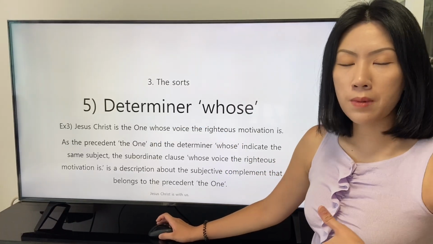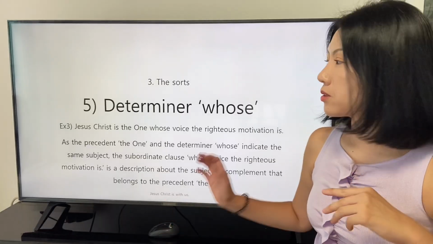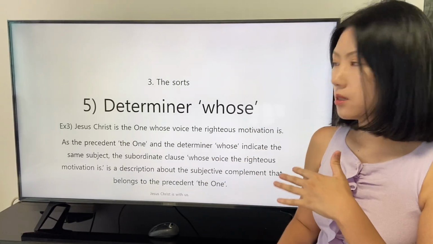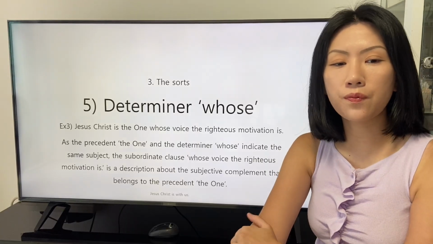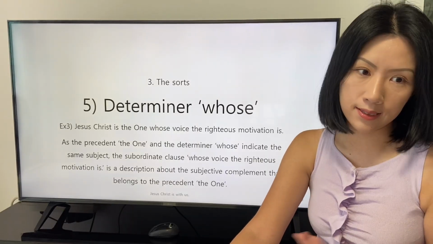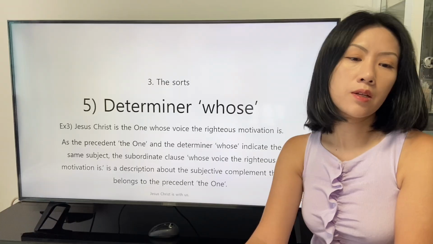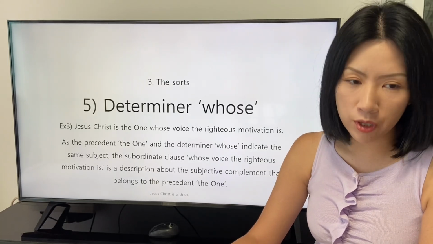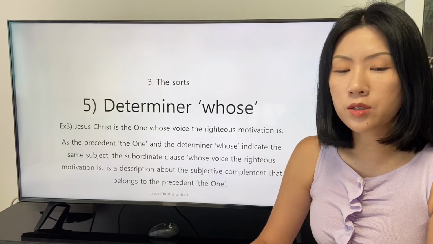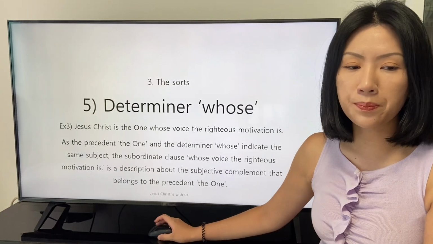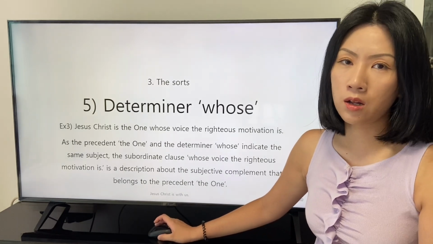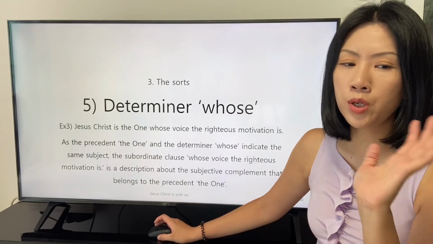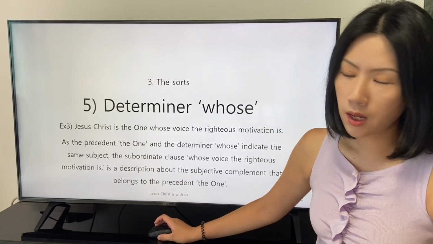We've studied the third example in which the determiner whose is applied: Jesus Christ is the one whose voice the righteous motivation is. As the precedent, the one, and the determiner whose indicate the same subject, the subordinate clause whose voice the righteous motivation is a description about the subjective complement that belongs to the precedent, the one.